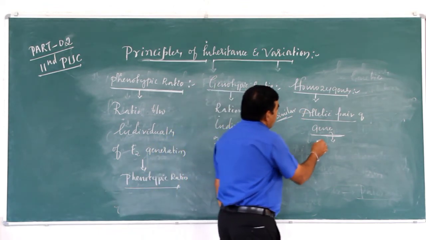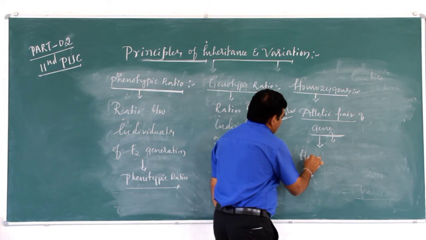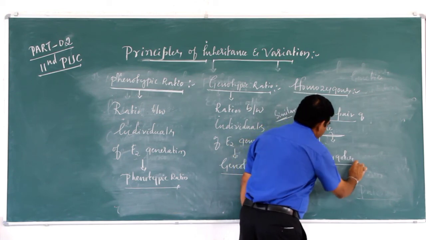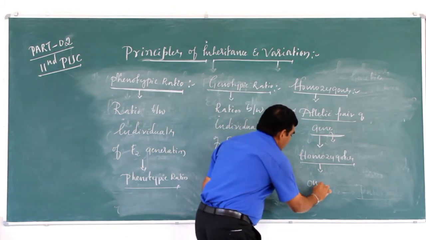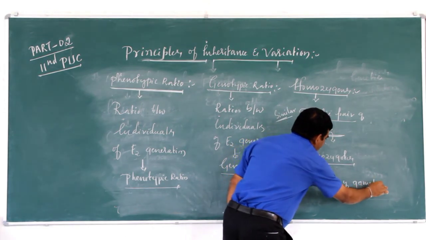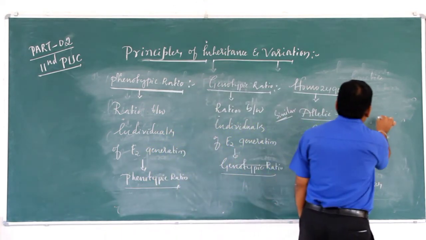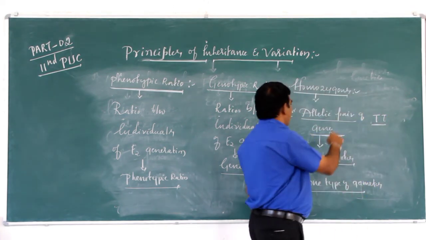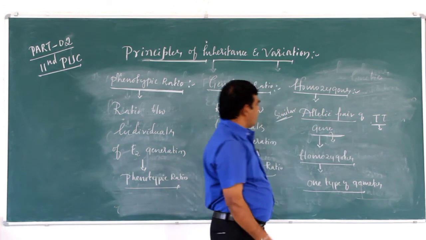The homozygous individuals are called homozygotes because they produce only one type of gametes. For example, capital T and capital T.